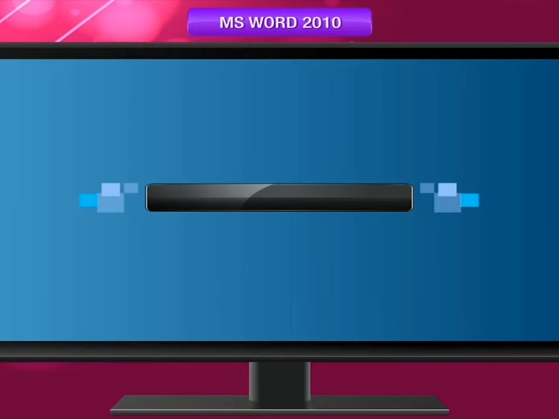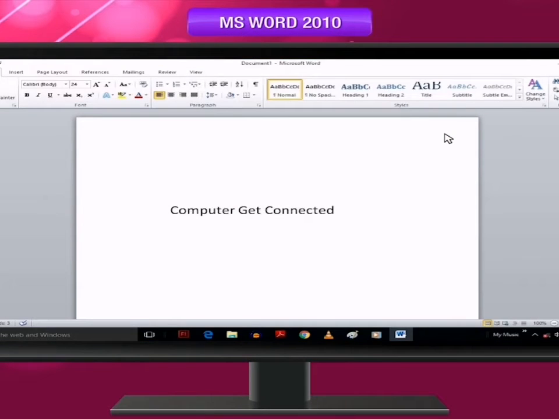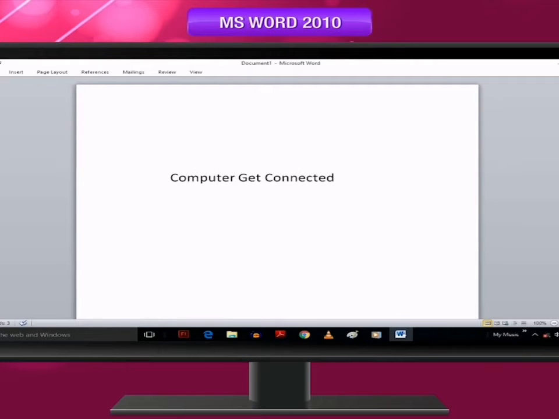Steps to minimize the ribbon. Click on Minimize the Ribbon button beside the Microsoft Word Help button on the upper right side or press Ctrl plus F1. To use the ribbon while it is minimized, click the tab you want to use and then click the option or command you want to use.